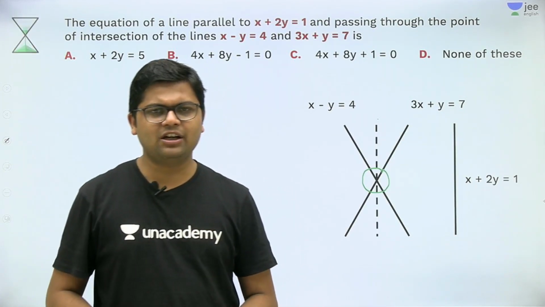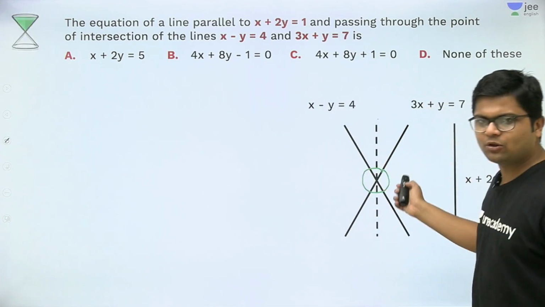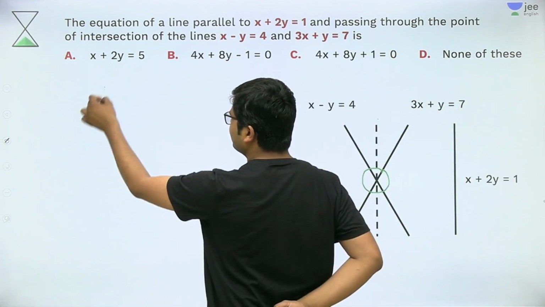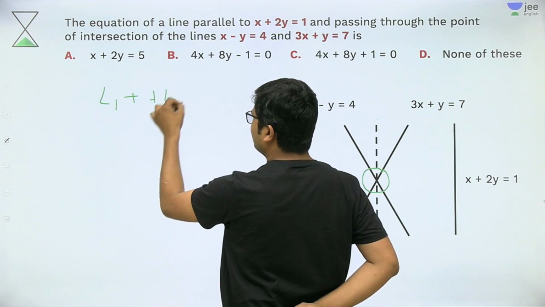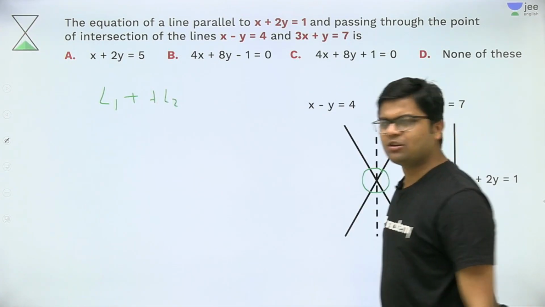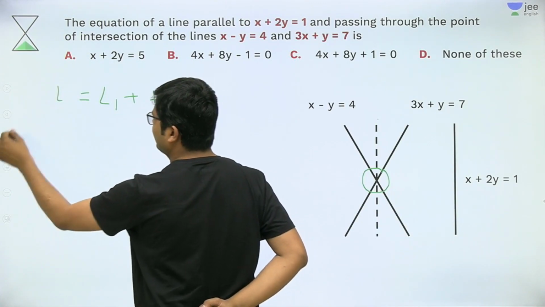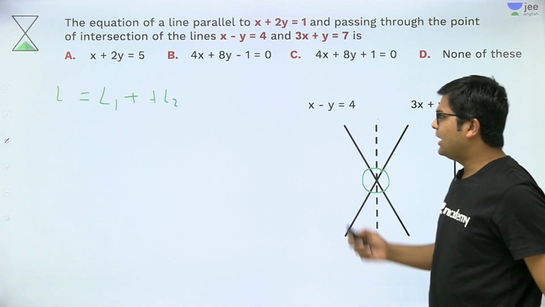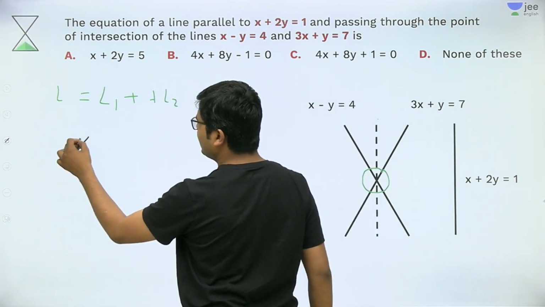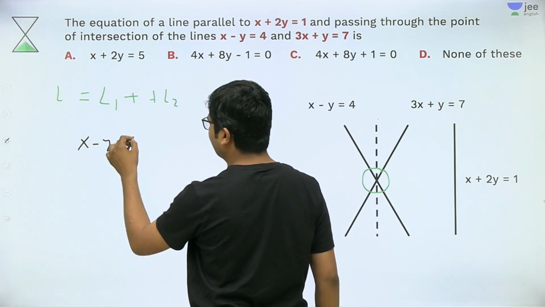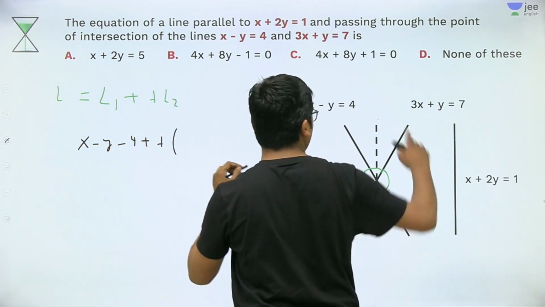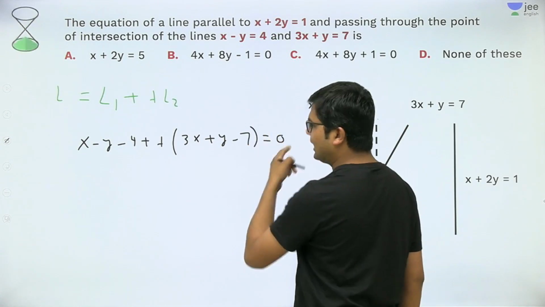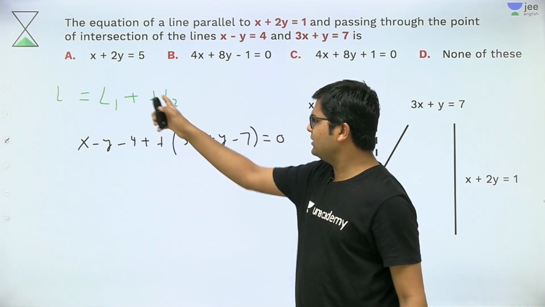So what will I do? I will make a family out of these two lines, because these two are intersecting lines. I can make a family of these lines. I told that L1 plus lambda L2 is the equation of this family, and I call this family L. Now put the value of L1 and L2. So the equation is x minus y minus 4 plus lambda times (3x plus y minus 7) is equal to 0. I think everybody must have understood it, that this is L1, this is L2.